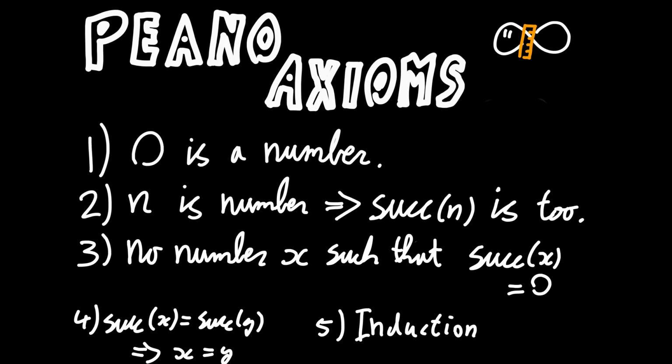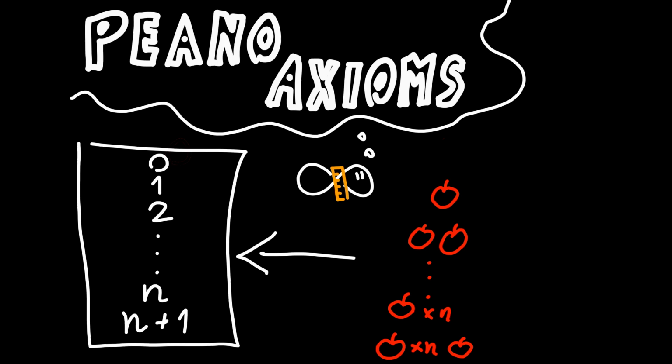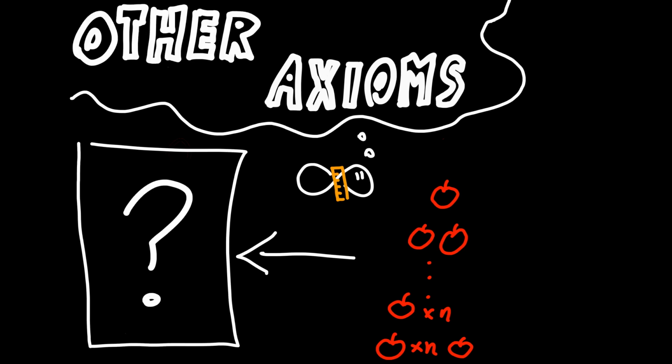Finally, there's two other axioms about equality and induction, but they are not relevant for the point I want to make. It's very important to emphasize that the Peano axioms are simply a set of rules we came up with that model the concept of numbers that we experience. We can think of having no apples or having one apple, and if you can imagine that we have n apples, we should also be able to imagine having n plus 1 apples, right? But we could also choose a different set of rules to model numbers. I'd like to argue that there exists a mathematical model that more accurately describes how we actually think of numbers.